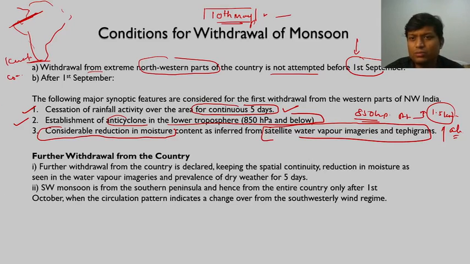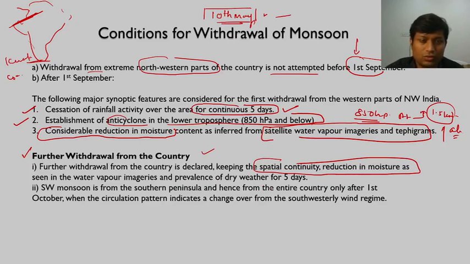Fine. Now there is further withdrawal from the country. Further withdrawal from the country is declared keeping in view the spatial continuity and reduction in moisture, right? Again, wherever withdrawal is being announced, there should be no rainfall for 5 consecutive days. So these are the conditions for it. And once withdrawal takes place, there is a significant change in the direction of wind.